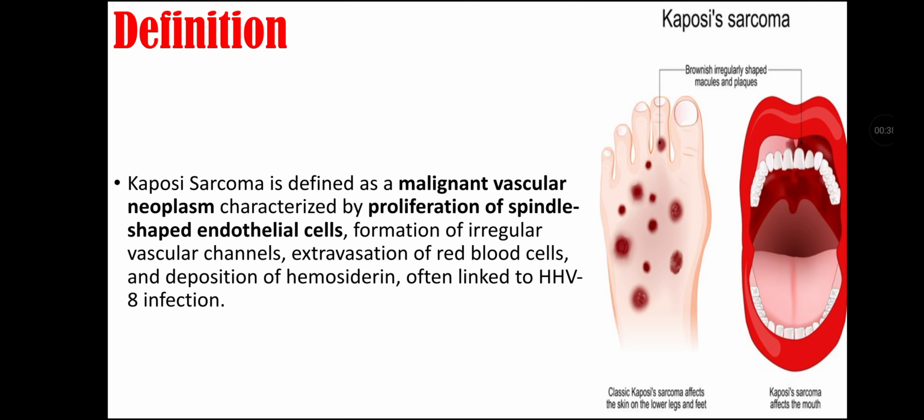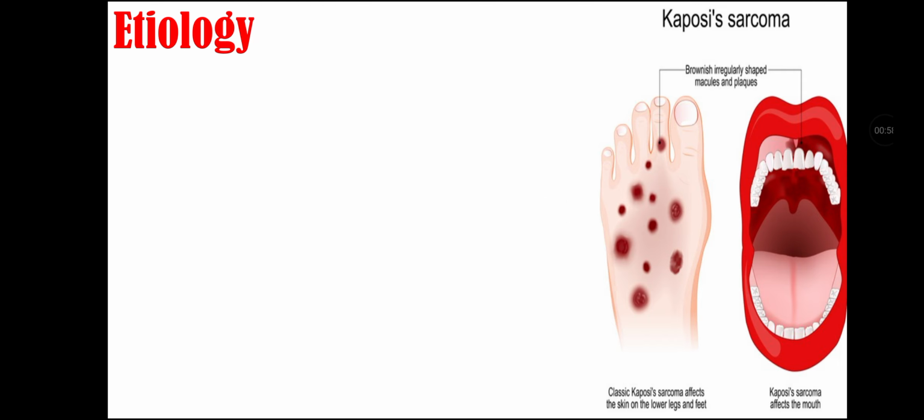Definition of Kaposi sarcoma. Kaposi sarcoma is defined as a malignant vascular neoplasm that is characterized by proliferation of spindle-shaped endothelial cells, formation of irregular vascular channels, and extravasation of red blood cells and deposition of hemosiderin, often linked to human herpes virus 8 infection.